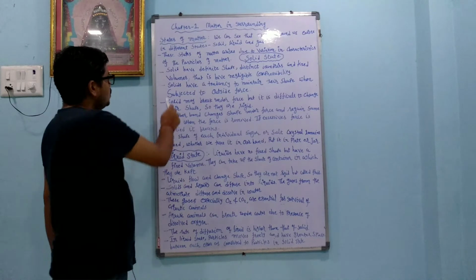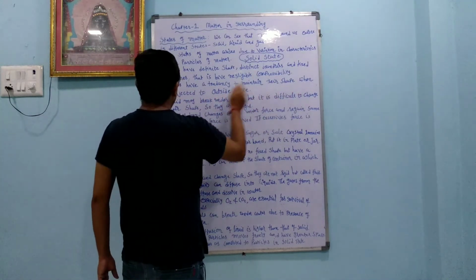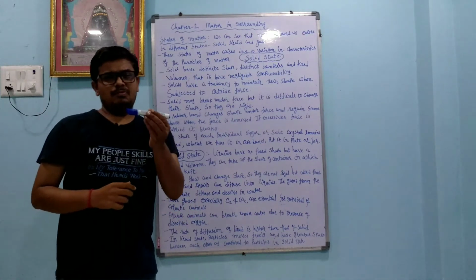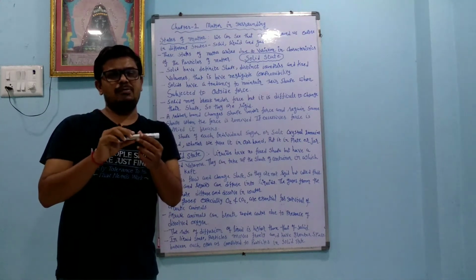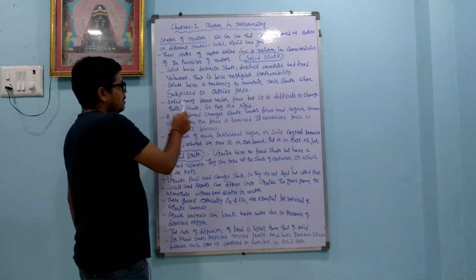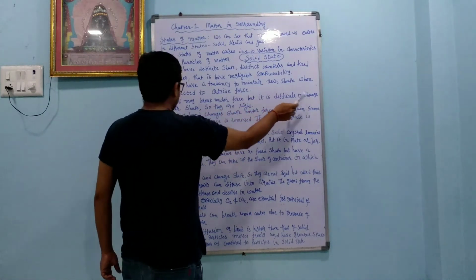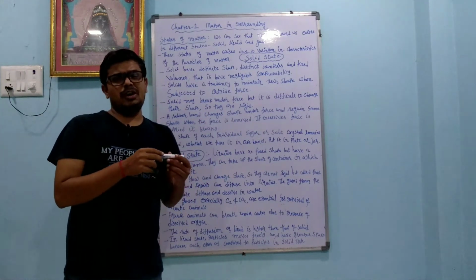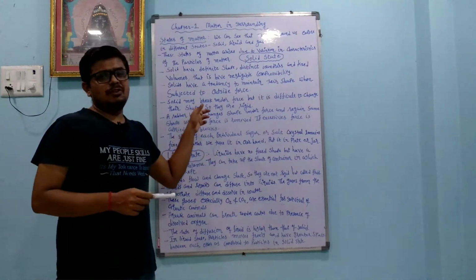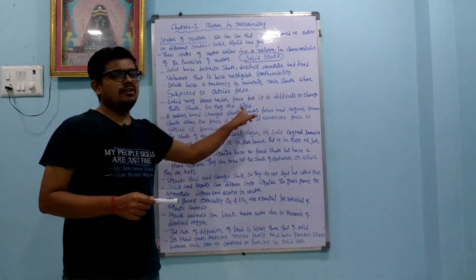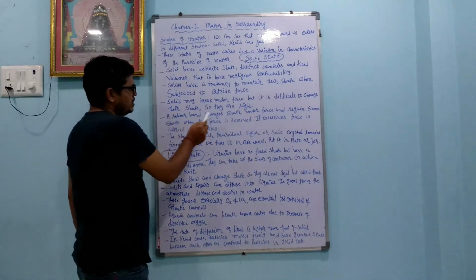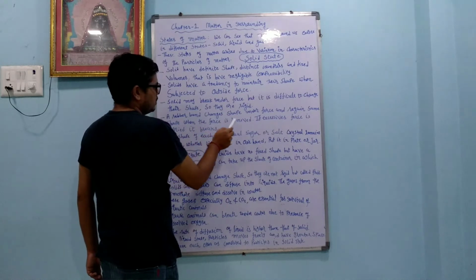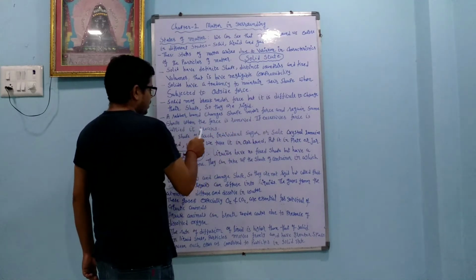but whenever we apply higher pressure, it may break down. Solids have a tendency to maintain their shape when subjected to outside force. But whenever we apply extraordinary force, it may break down. Solids may break under force, but it is difficult to change their shape, so they are rigid. A rubber band changes shape under force and regains the same shape when the force is removed. With excessive force applied, it breaks.